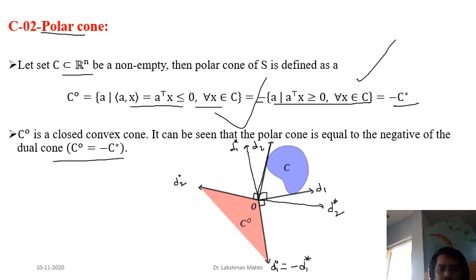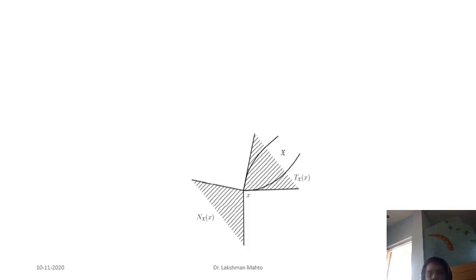So all these things are geometrically very much related and very clear. All these are dual concepts, duality with respect to shape. You must remember that whenever we study duality, all these things we need to recall. Okay, so the polar cone I have already described. If you have any question, then let me know and ask.